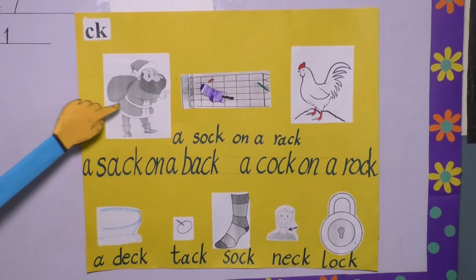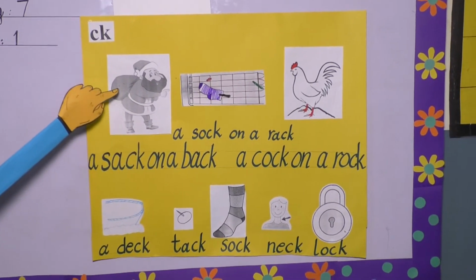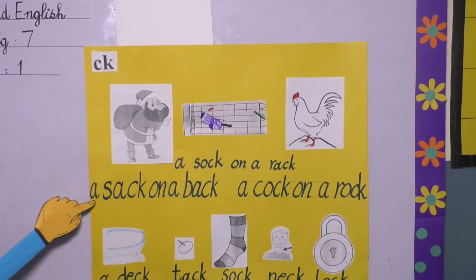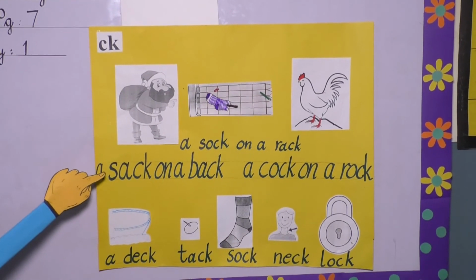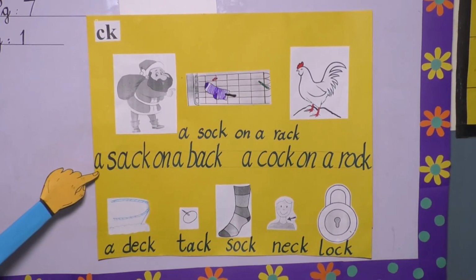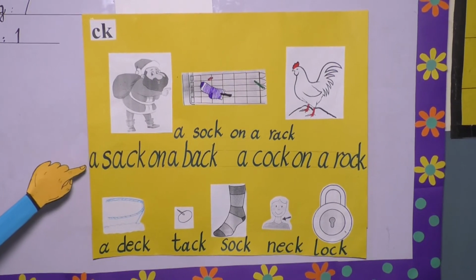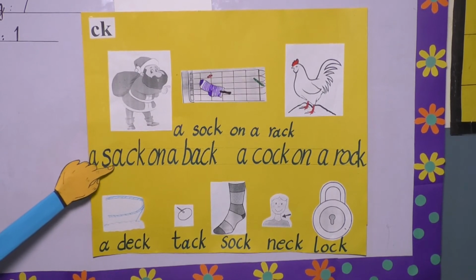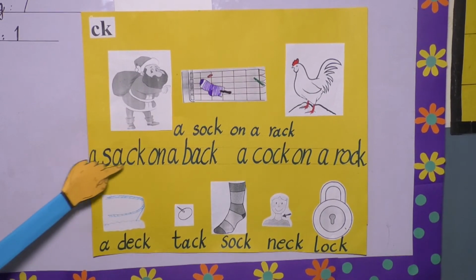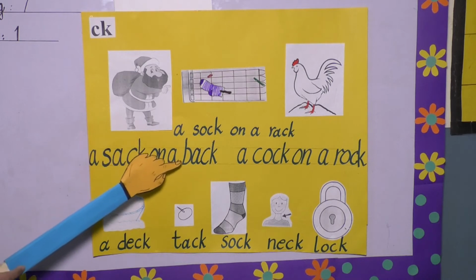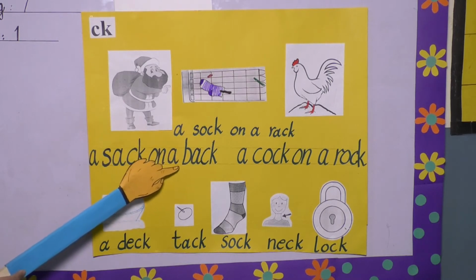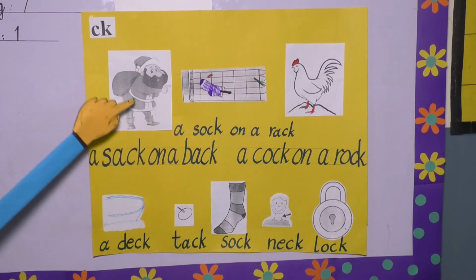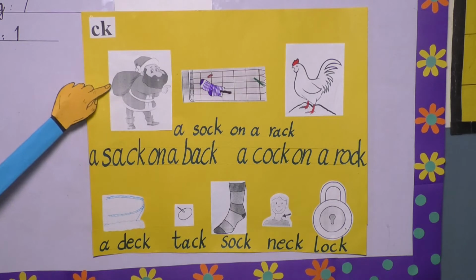Yes, who is he? He is a man and he is holding a sack on his back. So let's start. You will read bold words with sounds. Look at your book and read bold words with sounds. A, k, sack. K, sack. A sack on a back. Back. A sack on a back.